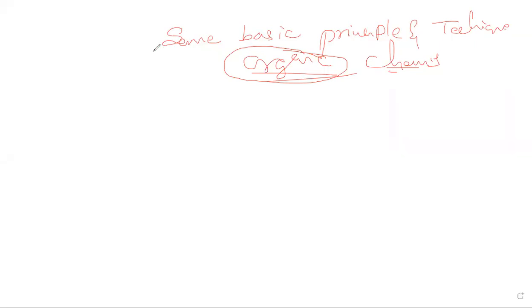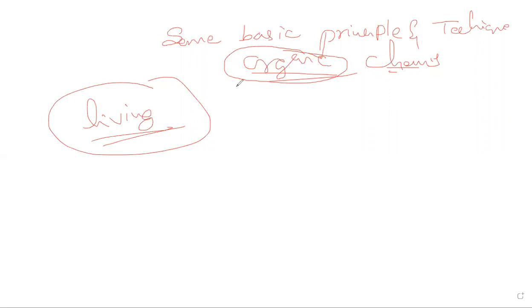Earlier, scientists believed that organic compounds can be prepared only from living organisms. It was proposed by John Berzelius. According to him, organic compounds are prepared only from living organisms.